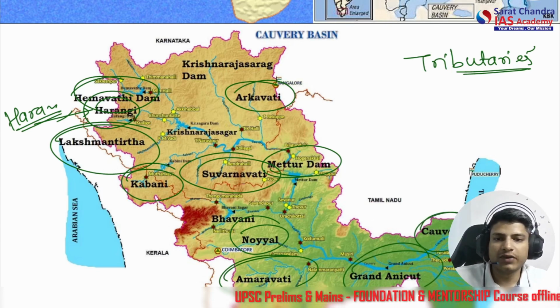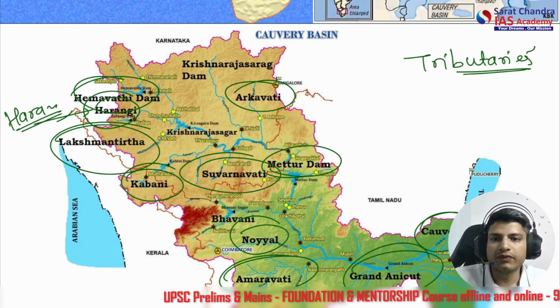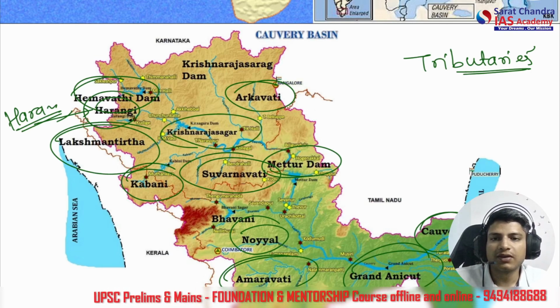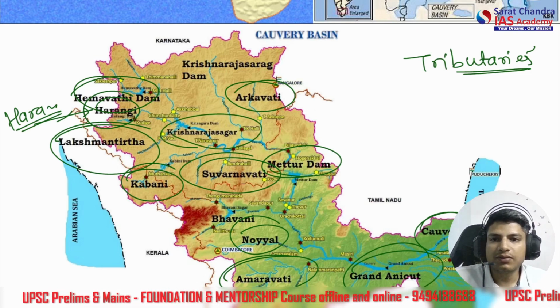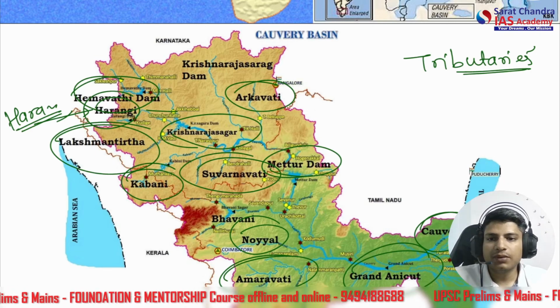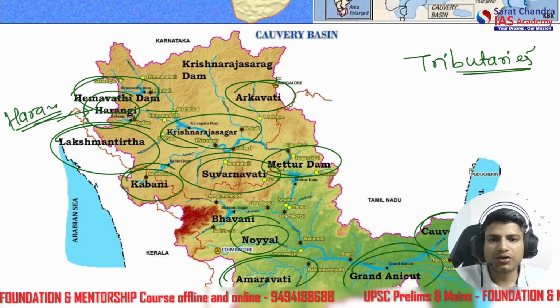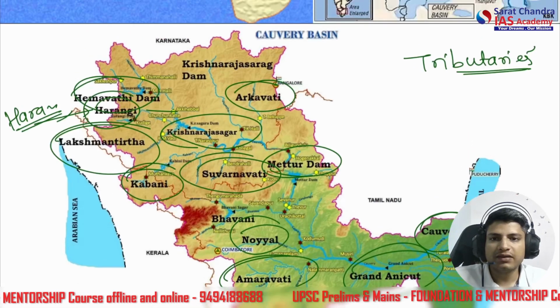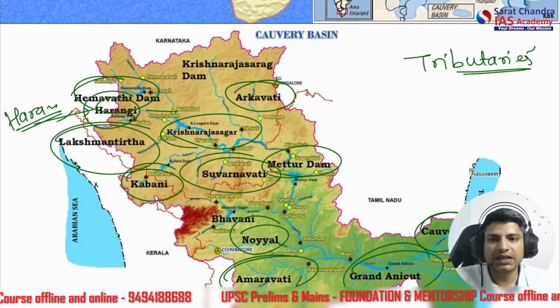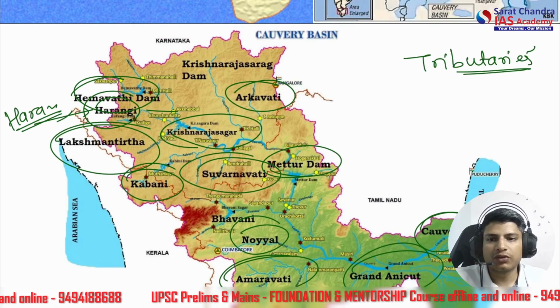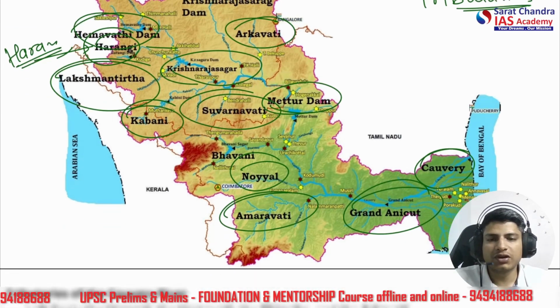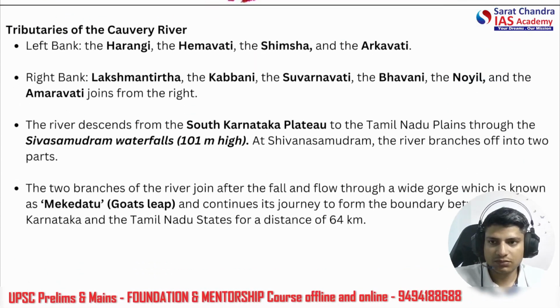Kaveri, we know the main course of this river. Then there is Krishna Sagar, KRS. So we know all these. Shimsha is also there. Okay, let's move forward. This map has nothing more important to serve to our knowledge. Just remember the names of the rivers: Harangi, Amravati, Lakshman Tirtha, Swarnavati, Kabini. These are very important tributaries of the Kaveri.